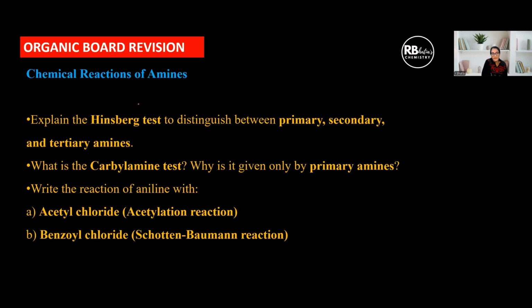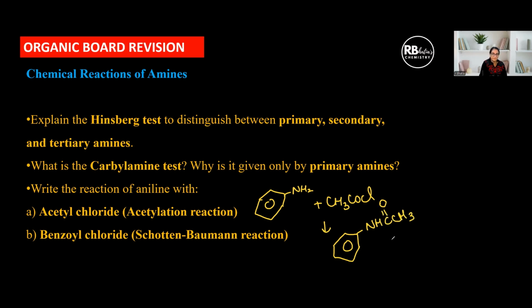Then explain reactions of amines. Hinsberg test we've already discussed. Carbylamine we've already discussed. Reaction of aniline with acetyl chloride. This is aniline with acetyl chloride. This is going to give us NHCOCH3, right? And benzoyl chloride, Schotten-Baumann reaction. So do these well.